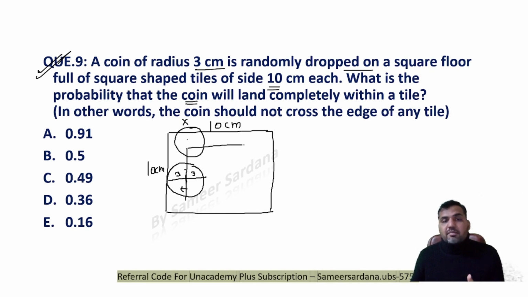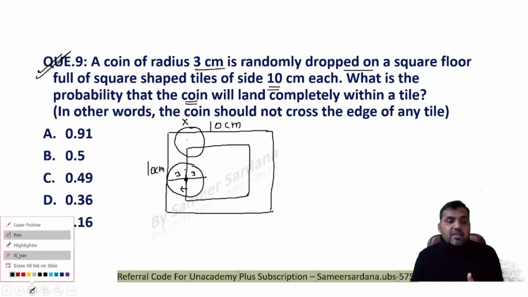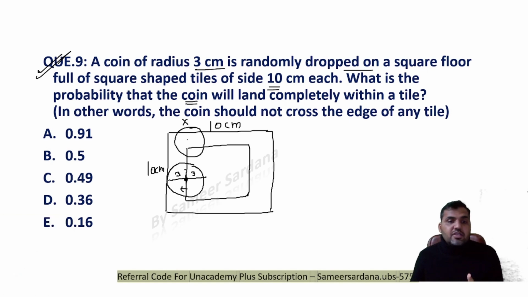So if I want the complete coin to fall inside this square tile, this center needs to have a distance of at least 3 from the edge of the tile. So now this is 3. Similarly, on the right-hand side also, the center of the coin needs to have a distance of 3 from this side. Similarly, the coin needs to have a distance of 3 from this side also, and from this side also.